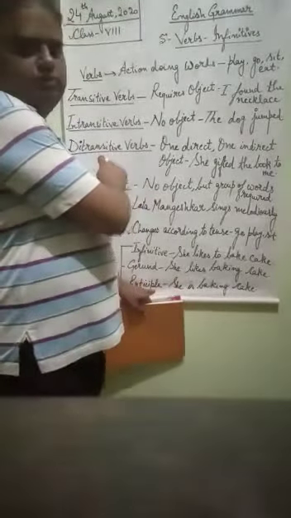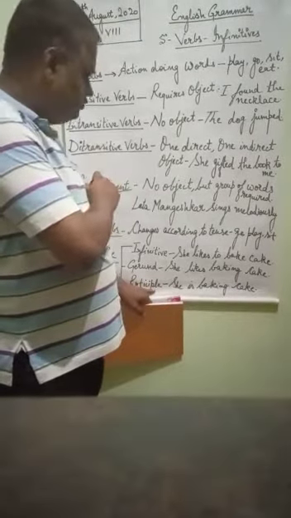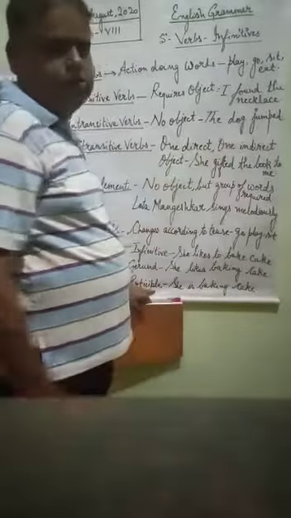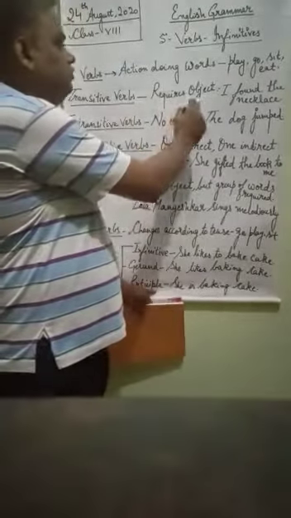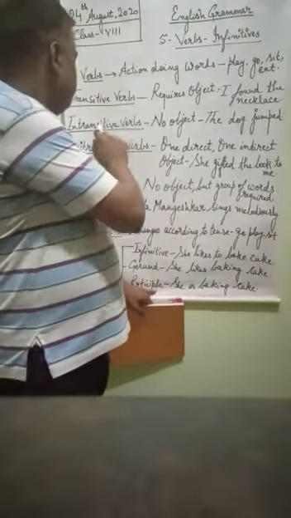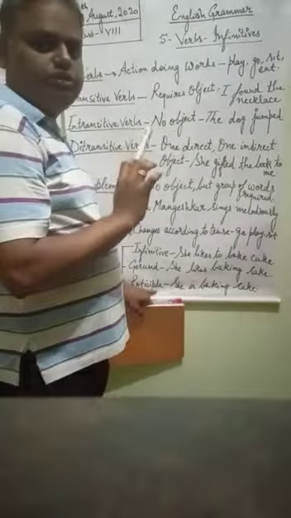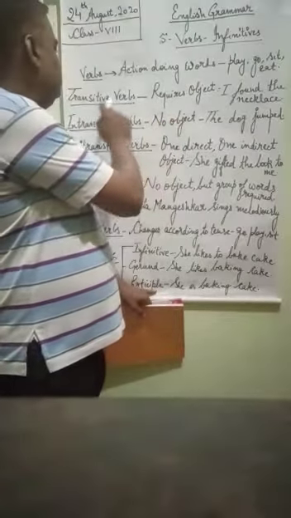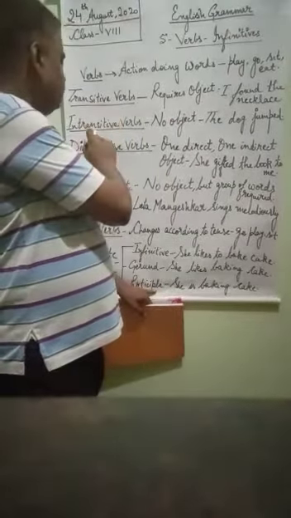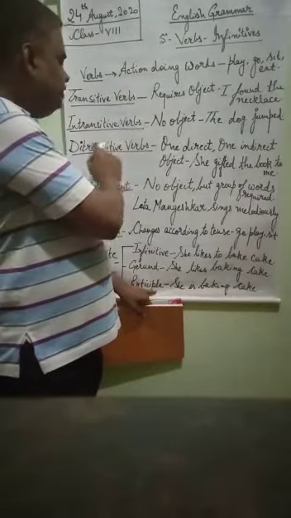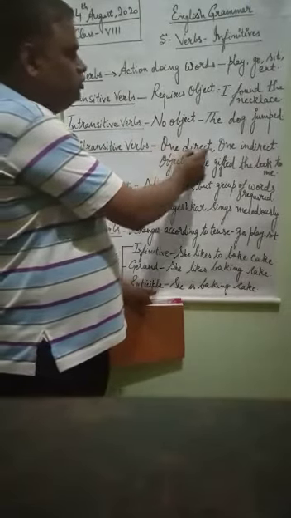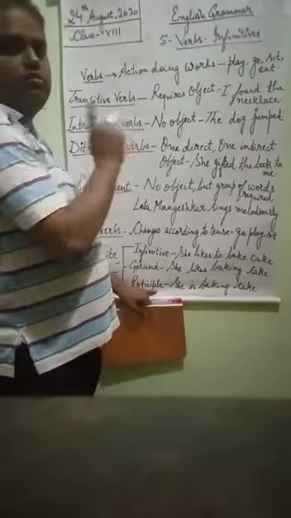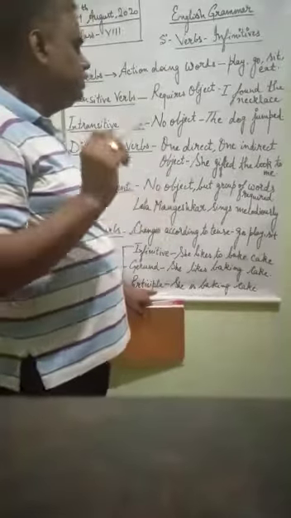Now the ditransitive verb. First of all, we will study that it requires one direct and one indirect object. Here in a transitive verb we require one object. In an intransitive verb we did not require any object. Transitive verb, one object; intransitive verb, zero object; and ditransitive verb, one direct object and one indirect object.